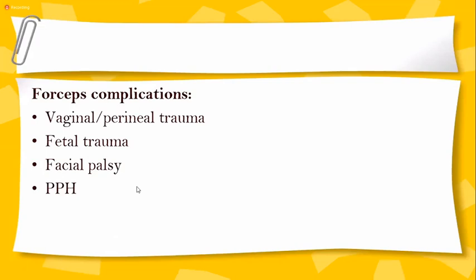Forceps, complications of forceps include vaginal and perineal tear, fetal trauma. So that means if you apply forceps, because usually they are made of metal, and of course you are going to pull the baby, if there is no proper support or you have not applied it properly, it can lead to excessive vaginal and perineal tear, which can lead to PPH, which can lead to infection, fetal trauma as well, and facial palsy. That means if you have not correctly applied the blade of the forceps to the baby's head, that can lead to trauma to the eyes, trauma to the head, trauma to the cheeks, and sometimes it can lead to facial palsy as well.